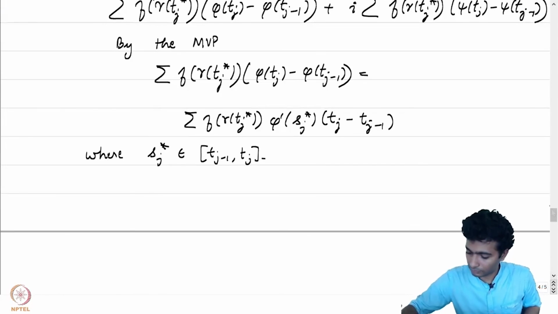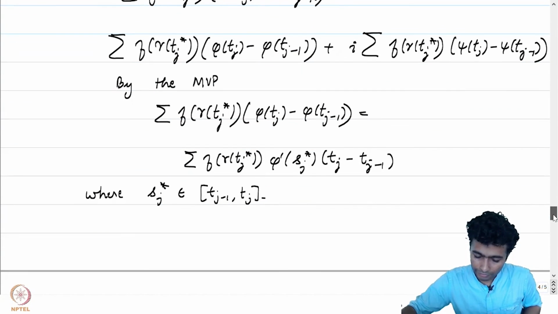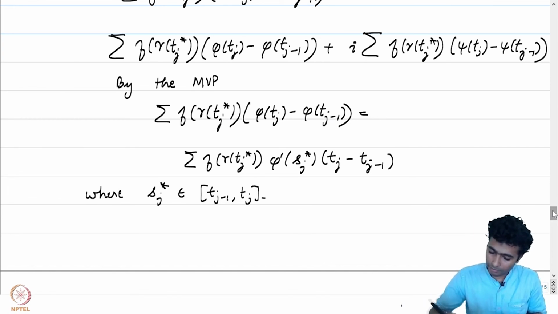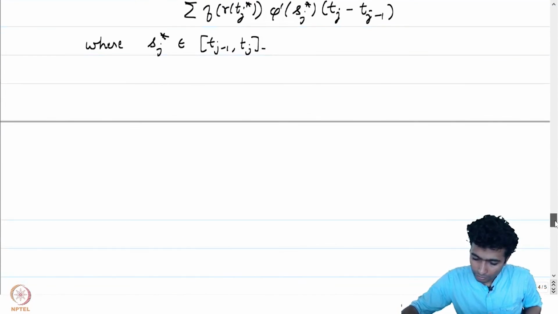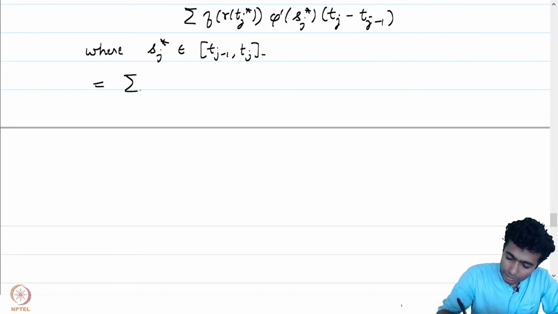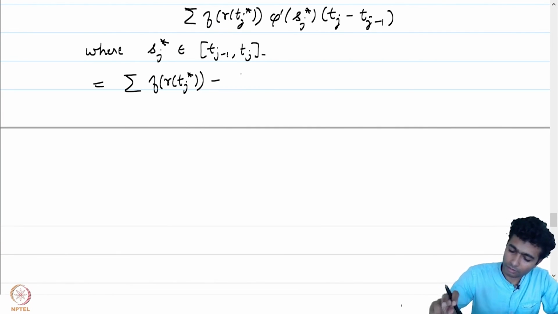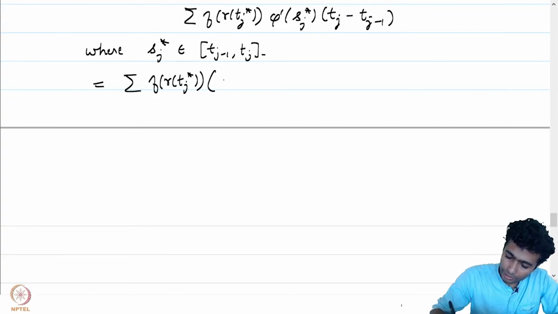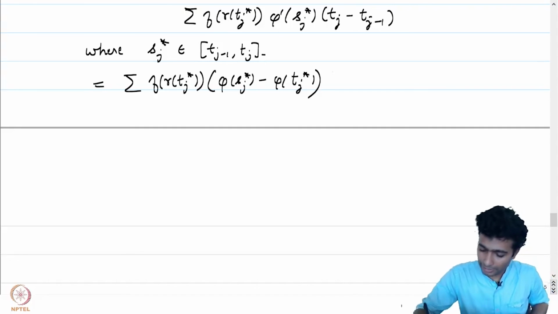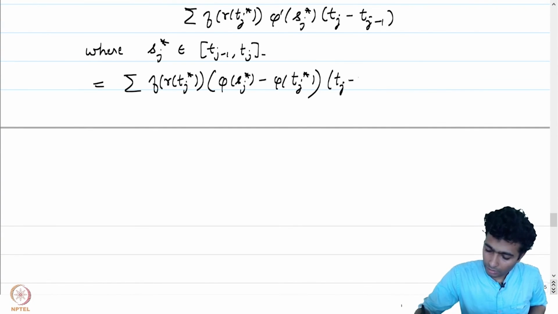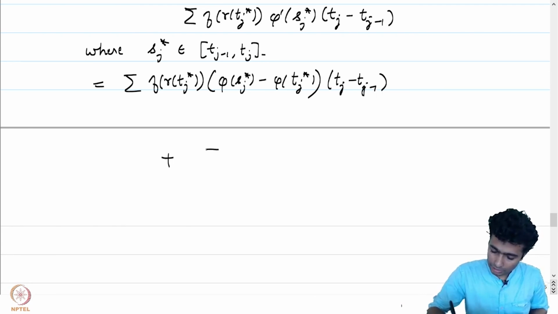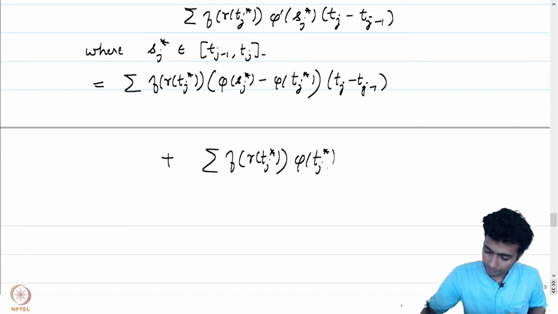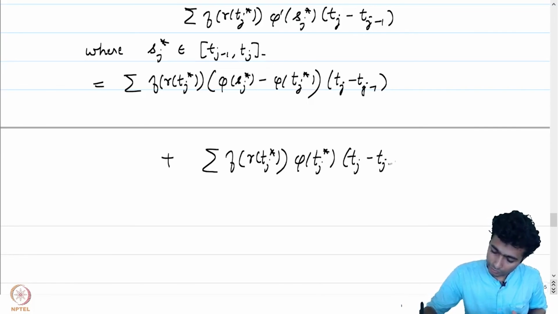That's good because now we will write the above term, and that is equal to the summation of f of gamma of tj star into phi prime of sj star minus phi prime of tj star times tj minus tj minus 1, plus the sum of f of gamma of tj star into phi prime of tj star times tj minus tj minus 1.